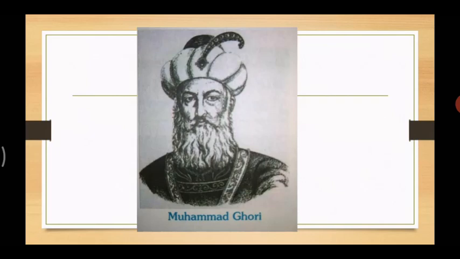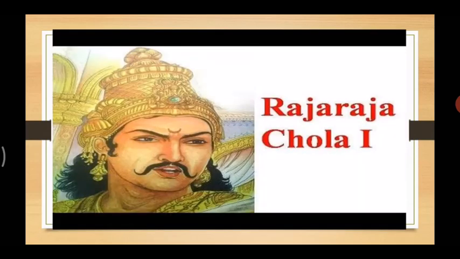Let's move forward. Now, next is Rajaraja the First. Who was Rajaraja the First? Let's see. He was a Chola emperor, chiefly remembered for reinstating the Chola power and ensuring its supremacy and rule in South India and the Indian Ocean. So, all these dynasties, what was their aim? To conquer territories, to conquer places.